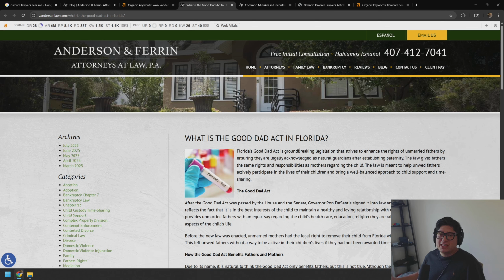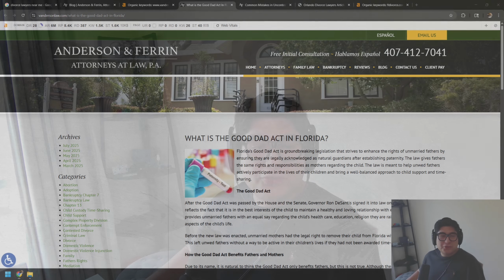It is a nice big city, of course, Orlando, but if you are an attorney that is doing something like maybe bankruptcy, you might realize that this is easier to do. You might realize that your competitors don't have good blog posts in your given city. So just go off of your experience and knowledge as a lawyer, knowing what people already ask you, and put that content up on your website. And you'd be surprised at how much of a boost you can provide when nobody else in your city is doing so.